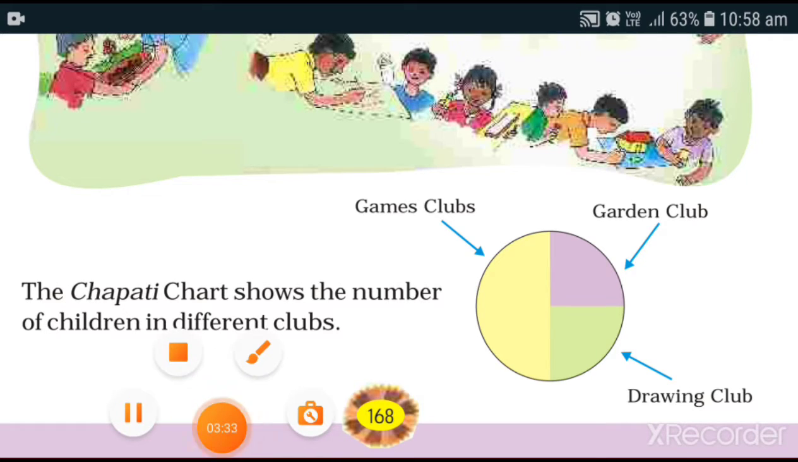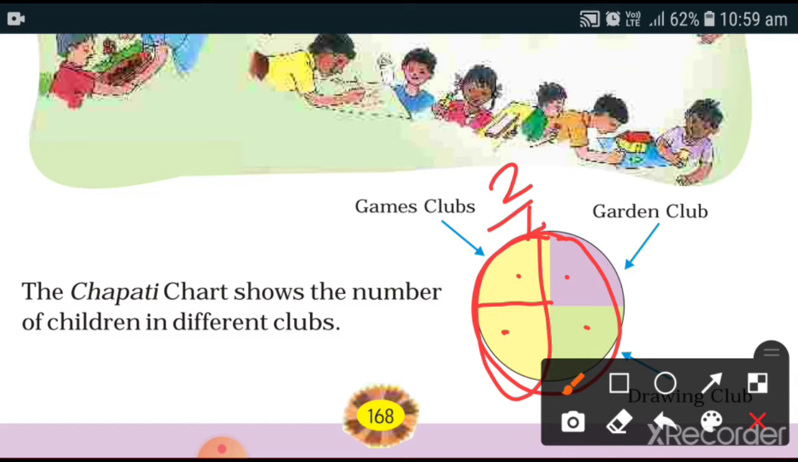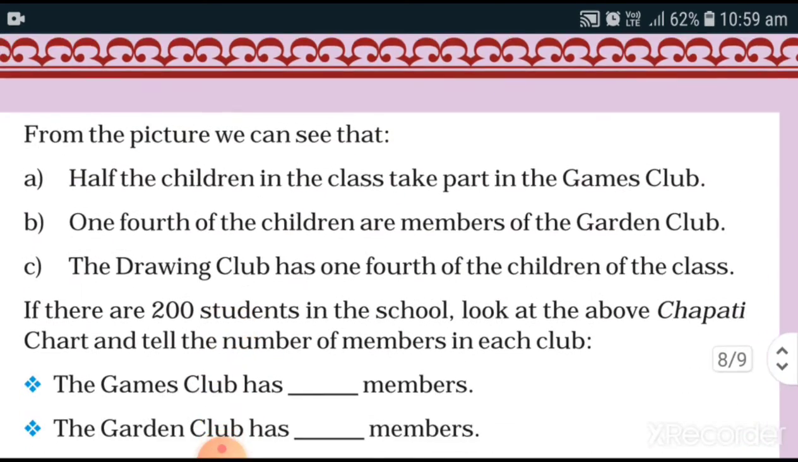Yes, here one circle is there, but it doesn't have equal parts. I can see only 3 parts. You can assume this part 1, 2, 3, 4. But this whole part is covered, means 2/4. You can also say half of the circle. This will be 1/4. This will also be 1/4. Now let's complete this question.